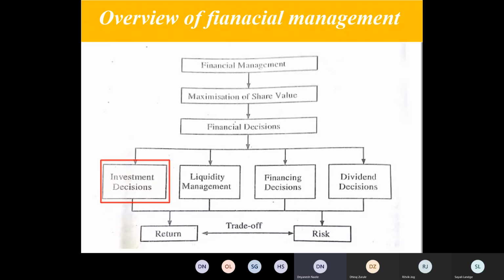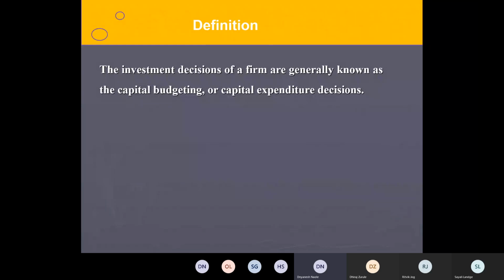Let us first define what we mean by capital budgeting decisions. The investment decisions of a firm are generally known as capital budgeting or capital expenditure decisions. It is one of the very important decisions a financial manager takes, keeping in mind the maximization of shareholders' wealth and the risk and return trade-off.